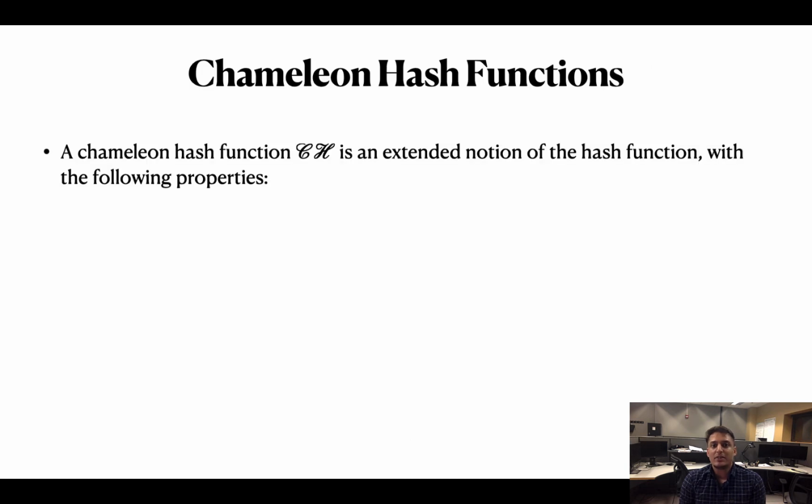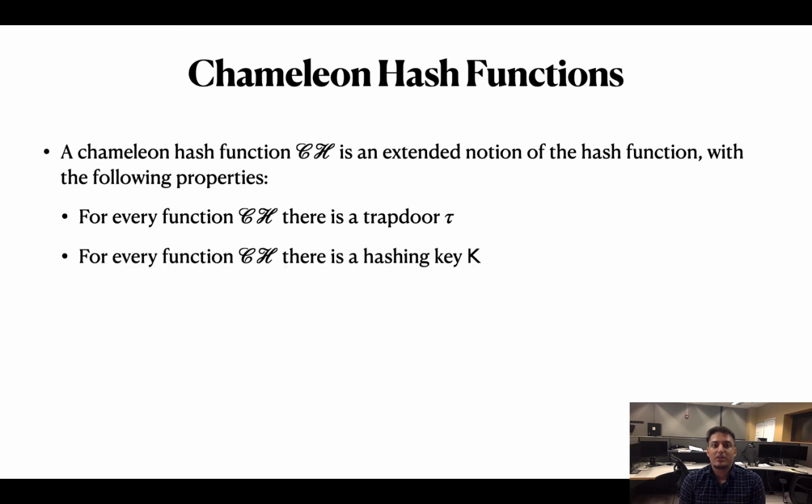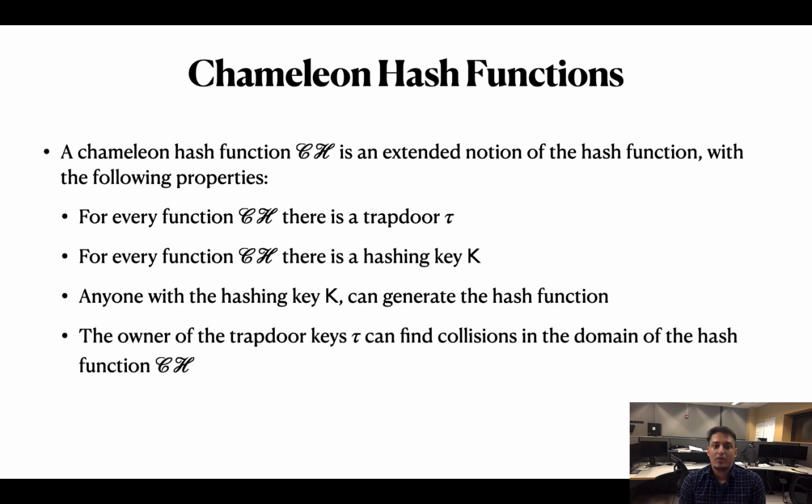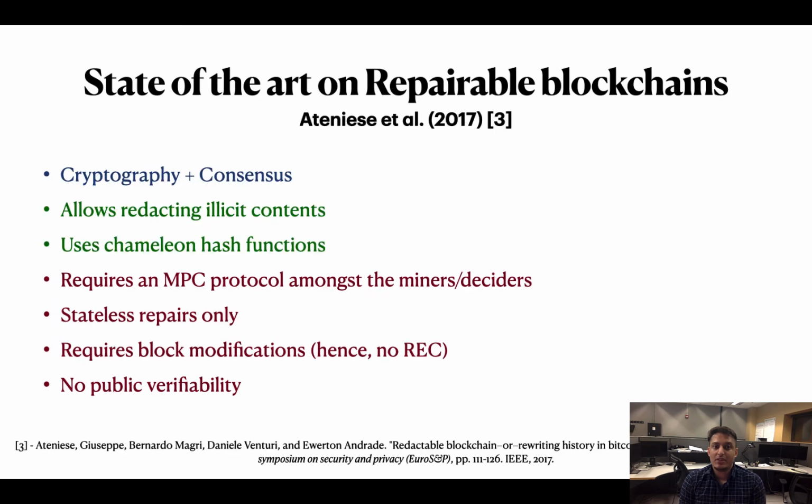A Chameleon hash function ch is an extended notion of the hash function with the following properties. For every function ch, there is a trapdoor tau. For every function ch, there is a hashing key k. Anyone with the hashing key k can generate the hash function. The owner of the trapdoor key, tau, can find collisions in the domain of the hash function ch. With this introduction, we see that this work uses Chameleon hash functions and an MPC protocol between the miners where they use the trapdoor tau to redact contents.